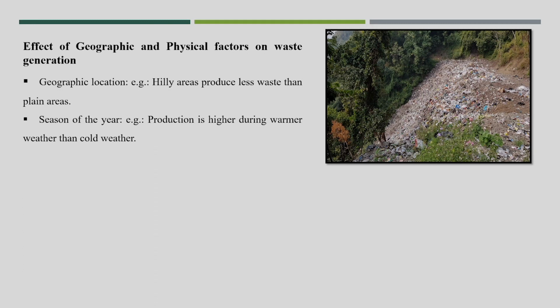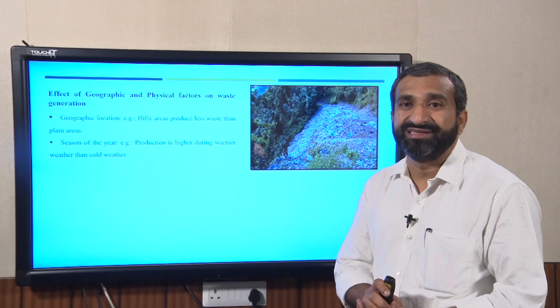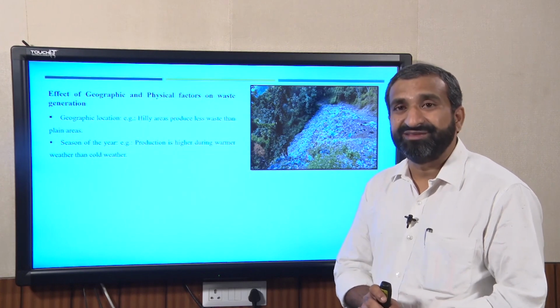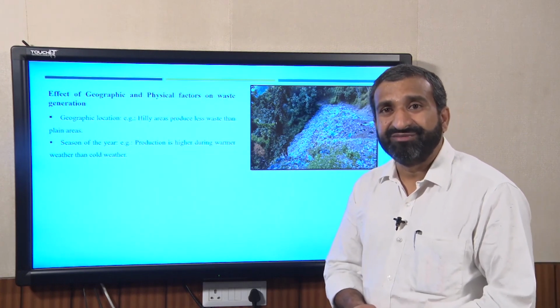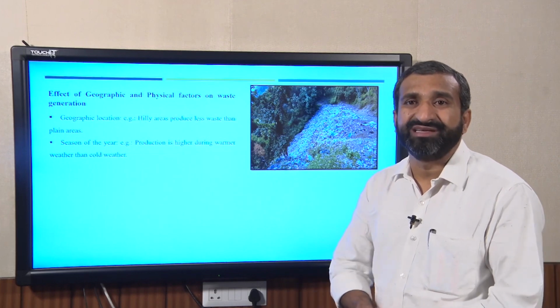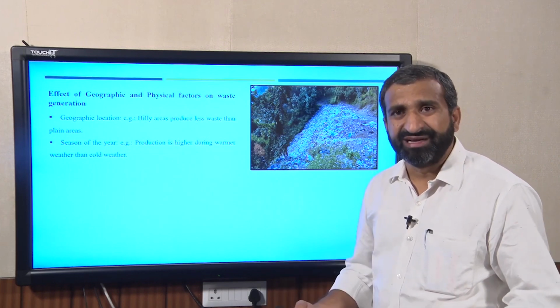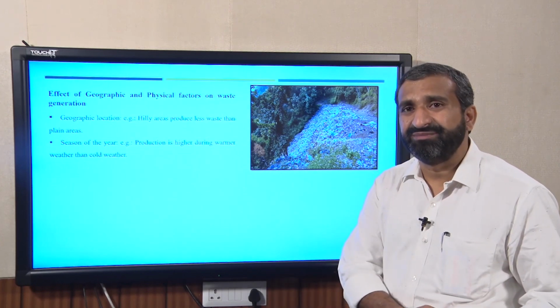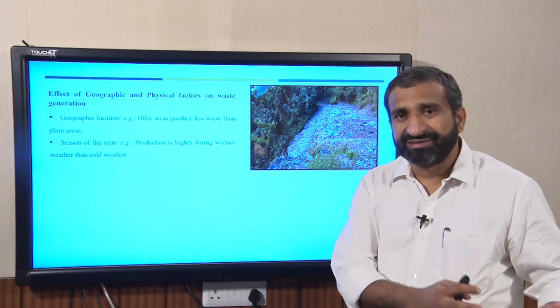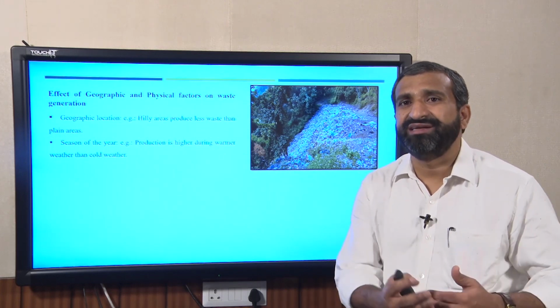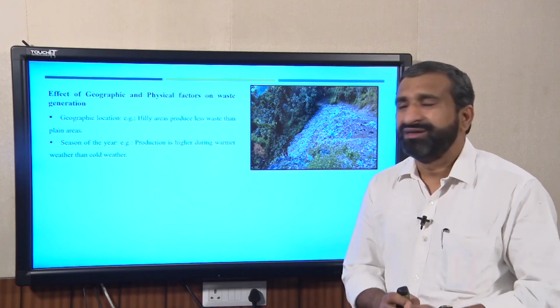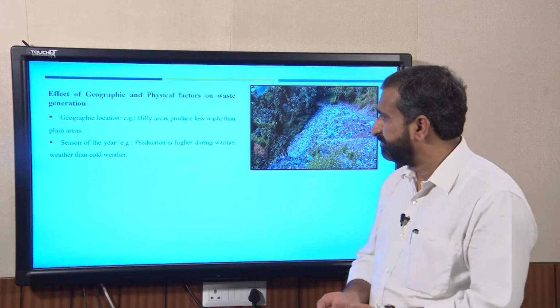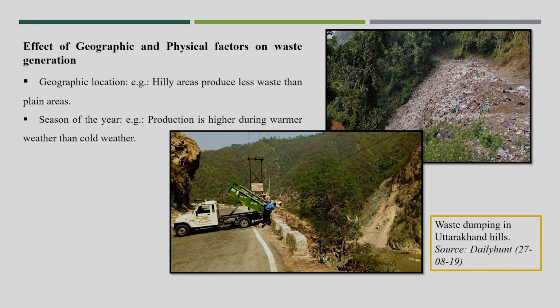Here also is a very important point, the biological waste generation. Obviously, in the winter season we get a lot of vegetable matter, vegetables, a lot of food materials. So, obviously, a large amount of biological waste will get generated in the winter season compared to the dry matter. But in the warmer season, I think the composition will be more dried compared to the biological nature of the waste. This is one photo you can see of waste dumping in Dehradun, Uttarakhand,